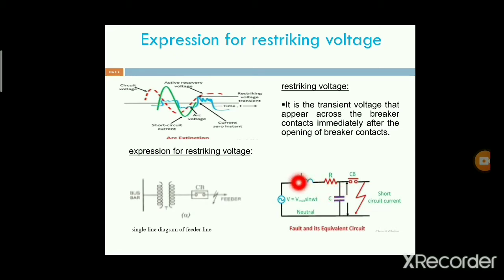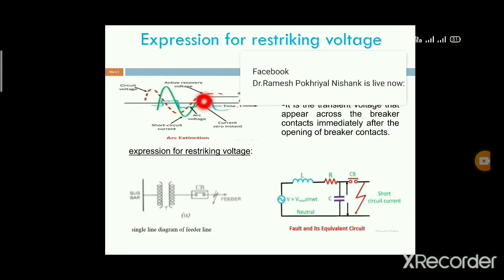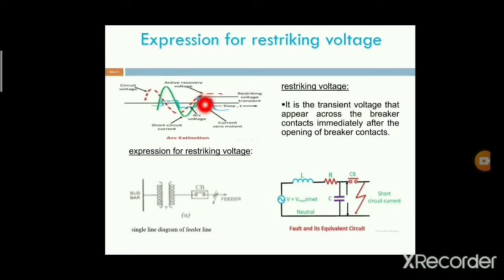Restriking voltage means the transient voltage that appears across the breaker contacts immediately after the opening of the breaker contacts. This is the restriking voltage, and this is the expression for the single line diagram. This is the equivalent circuit for this single line diagram.